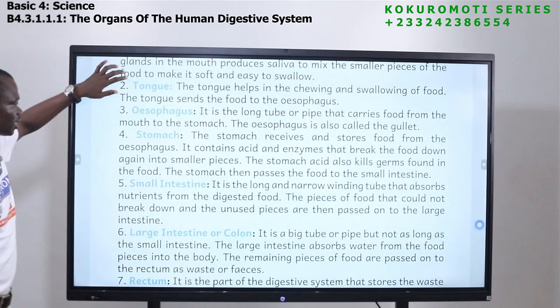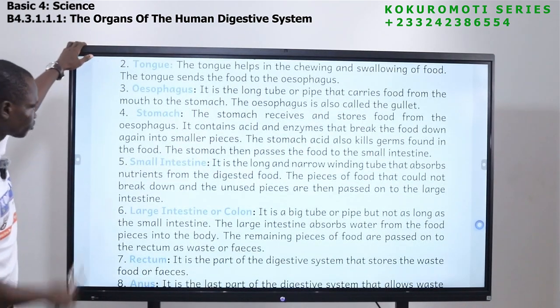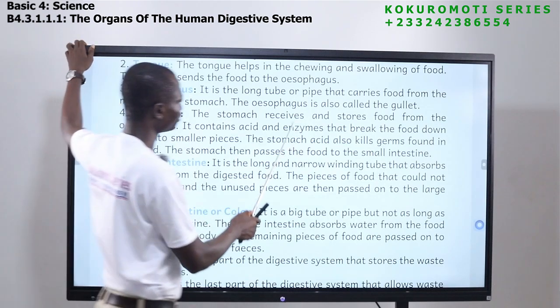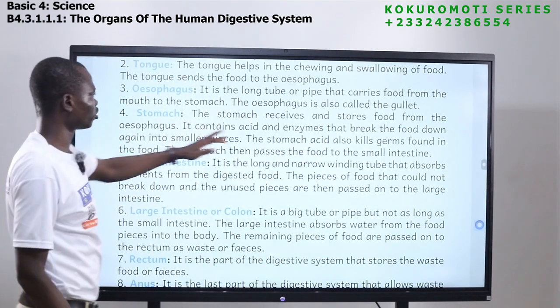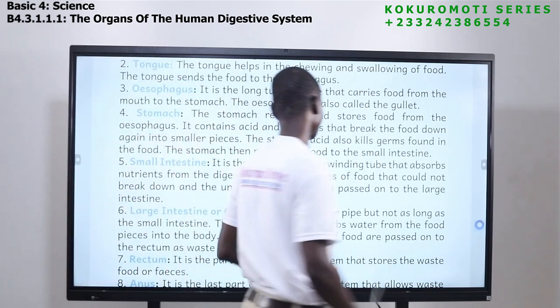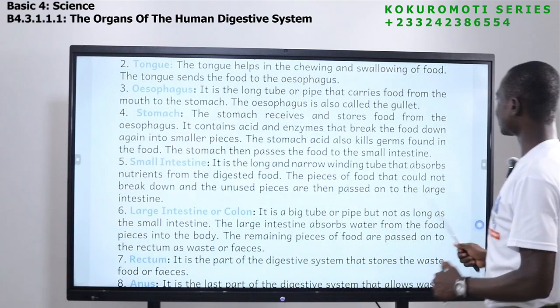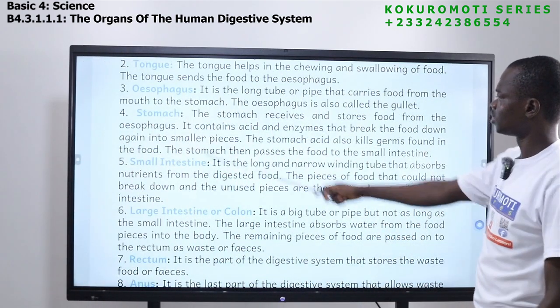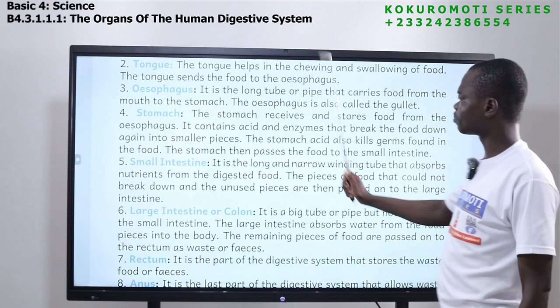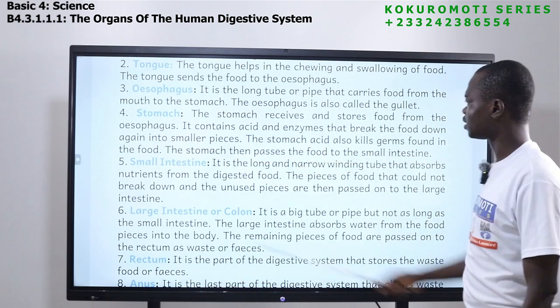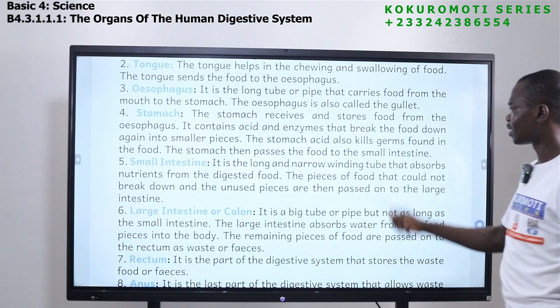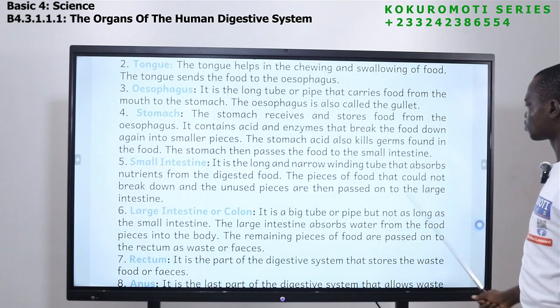Now let's see what happens in the stomach. The stomach receives and stores the food from the esophagus. It contains acid and enzymes that break the food down again into smaller pieces. The stomach acid also kills germs found in the food. The stomach then passes the food to the small intestine.